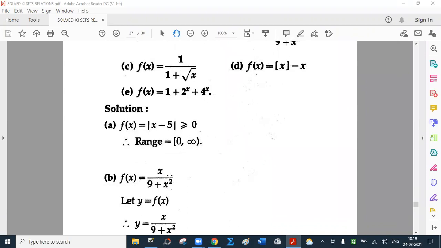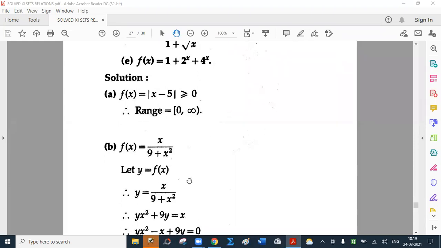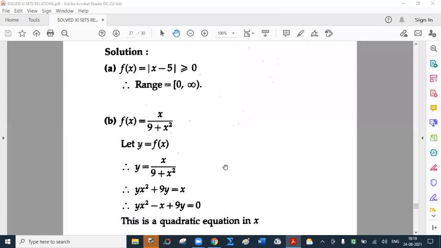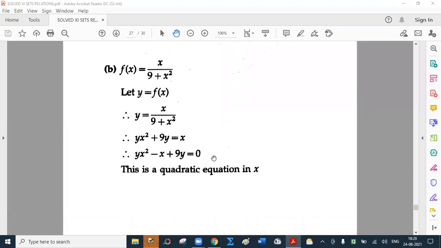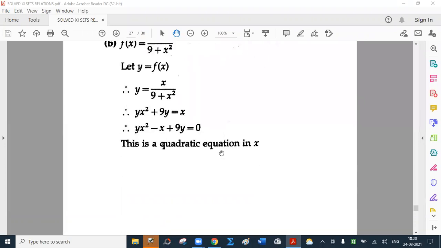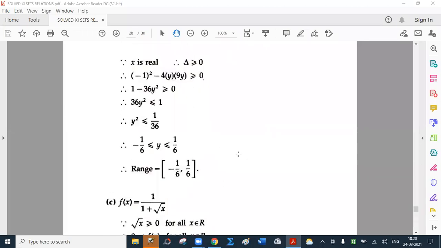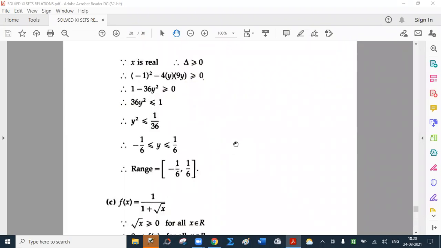Second, f of x equal to x upon 9 plus x square. Let y be f(x). So y equal to x upon 9 plus x square. Rearrange the terms. Now this is a quadratic equation in x. Solve this using the formula for roots of a quadratic equation. Before that, this is a quadratic equation in x. Instead of roots, they have said that x is real.